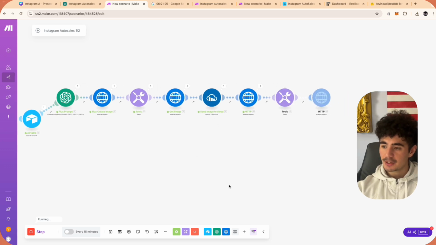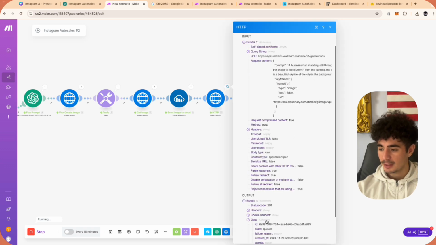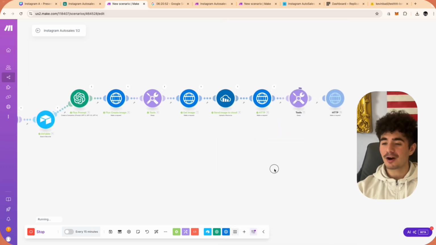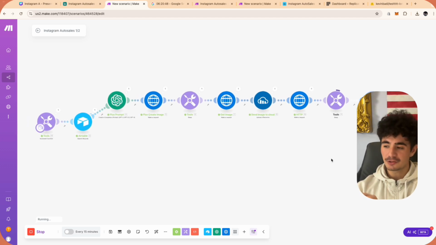Okay, so it got past the Cloudinary step, it sent it to Luma Labs, and now it's actually creating that image. So we can open this up, we can see that the status is now queued, so that means there were no issues. All is looking good, guys. If you made it this far, man, you're crushing it, because to get to this step, it literally took me like 2 days.